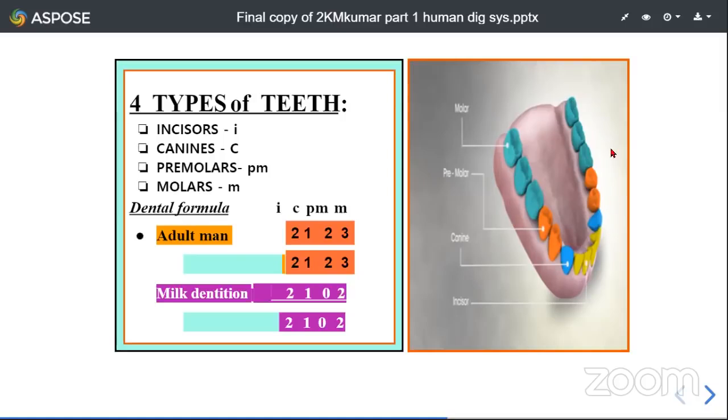So this is like a lower jaw. This is one half of the lower jaw and this is another half of the lower jaw. So exactly they are like mirror images. Whatever teeth and their number present on this half are similar to the other half. So this is how the teeth are arranged in the sockets of the jaw bone. They differ in their structure, shape, as well as function.